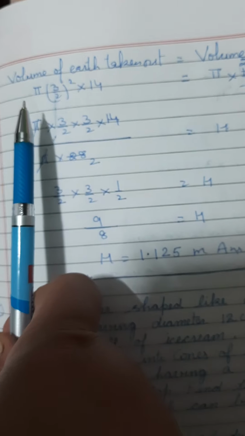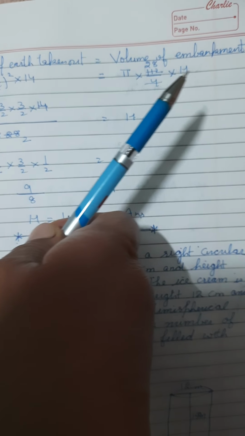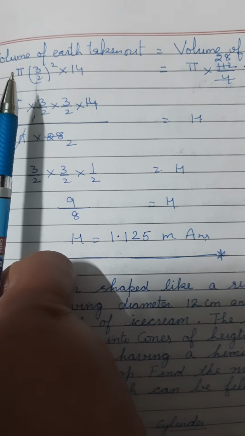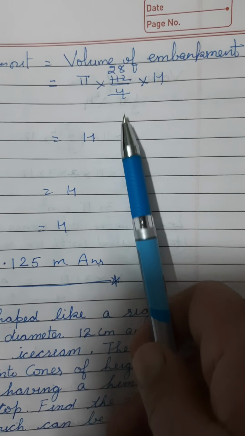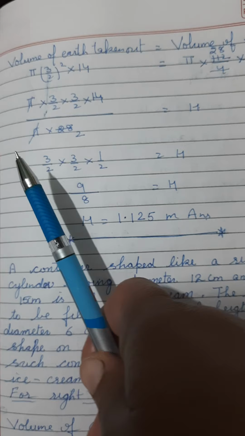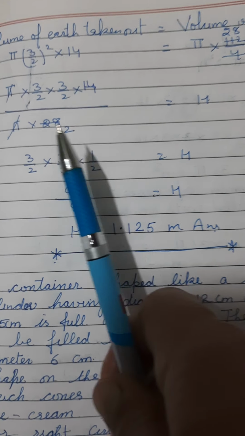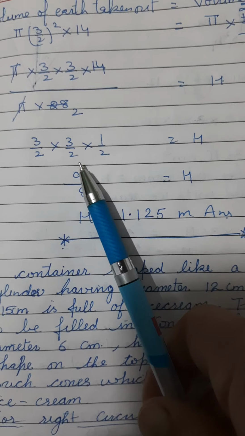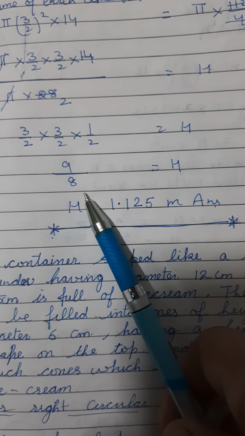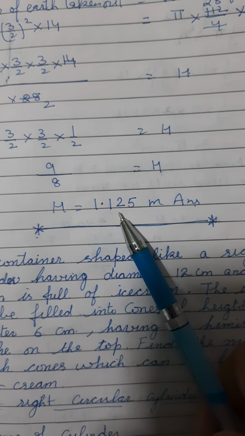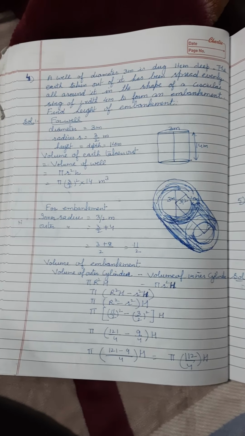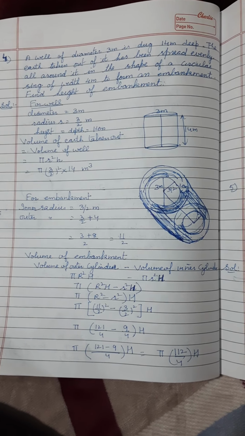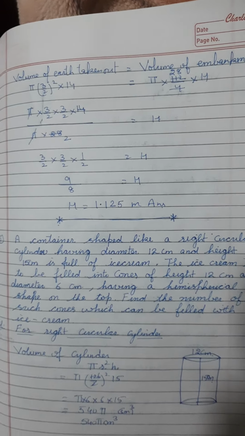Now, volume of earth taken out is equal to volume of embankment. Means pi 3 by 2 whole square into 14 is equal to pi 112 by 4 into h. Now pi will cancel and from here we get the value of h, that is 3 by 2 into 3 by 2 into 1 by 2. It is 9 by 8. Then h is equal to 1.125 meter. This is the solution for this question.